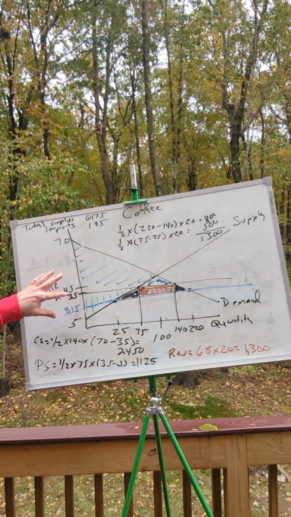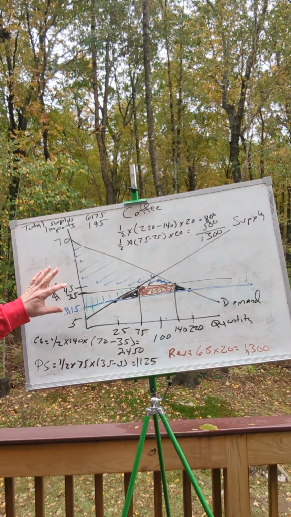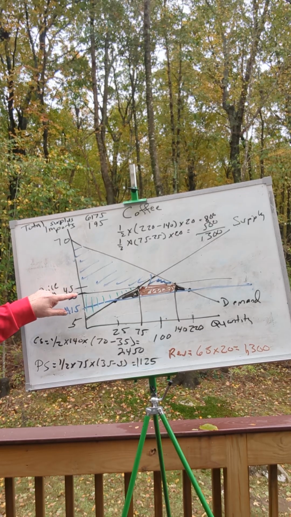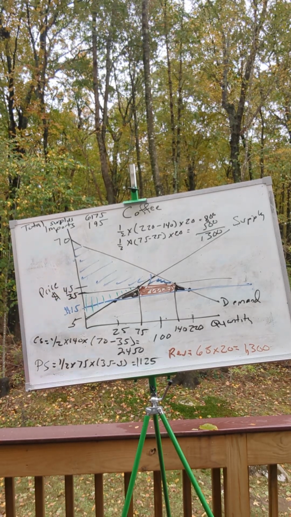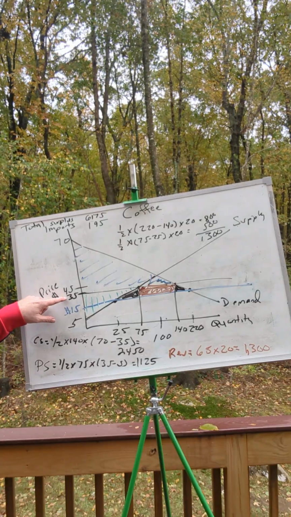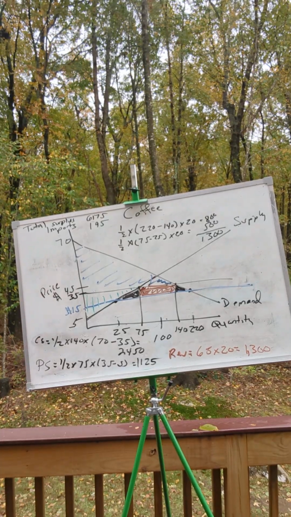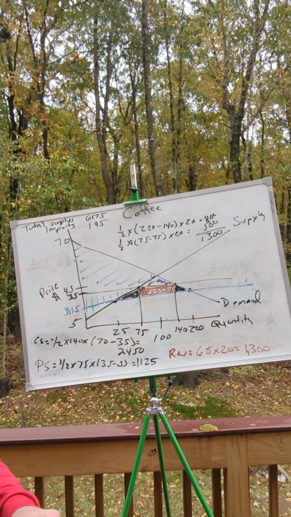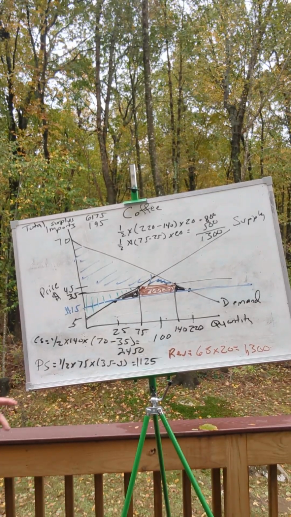Now this framework assumes that consumers are going to be paying the entire amount of the tariff in terms of higher prices, that it's going to go from $15 to $35 because of the tariff, so that the $20 tariff is going to lead directly to an increase in prices.